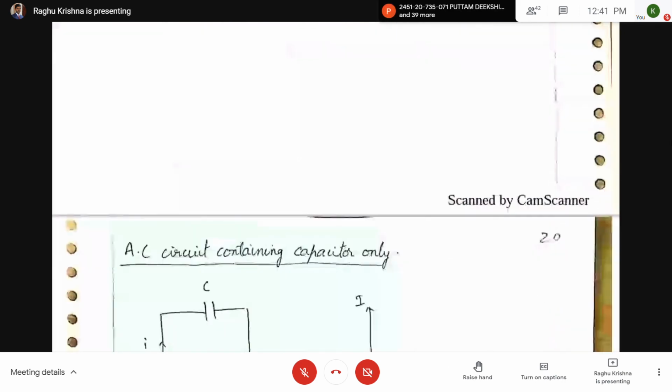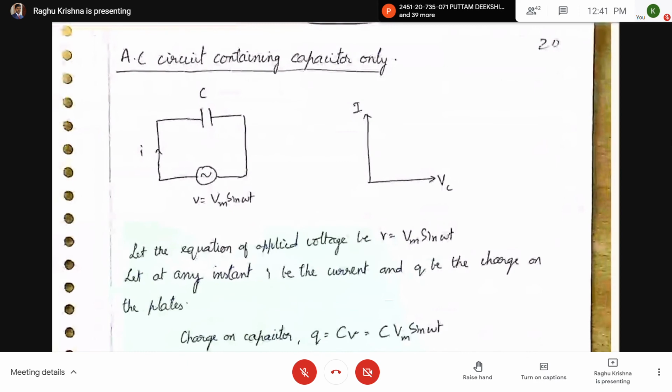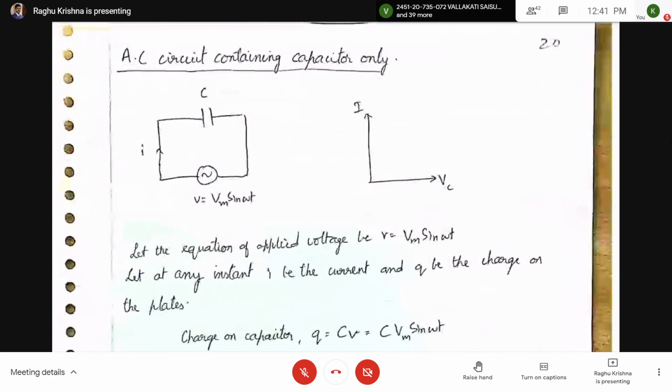So your syllabus starts here: AC circuit containing capacitor only. Now we are going to have an AC circuit instead of a DC circuit. AC circuit containing capacitor only. So AC voltage is V equal to Vm sin omega t, and this AC voltage is connected to a capacitor. On the right side I have drawn a phasor diagram that we are going to see how it is obtained.